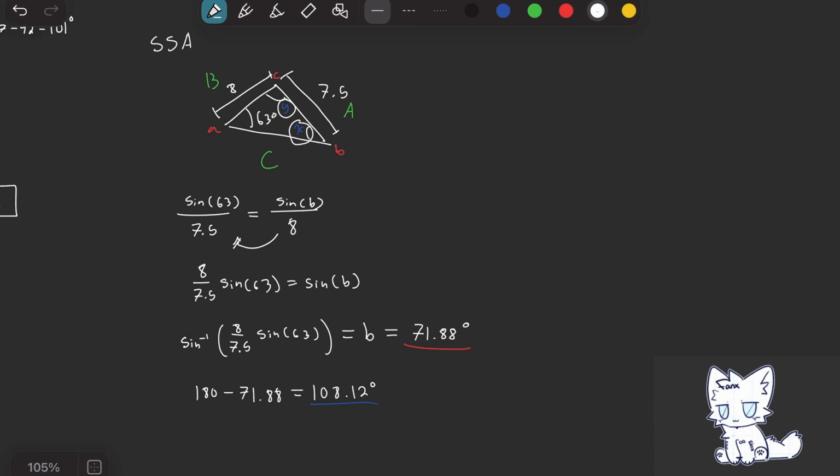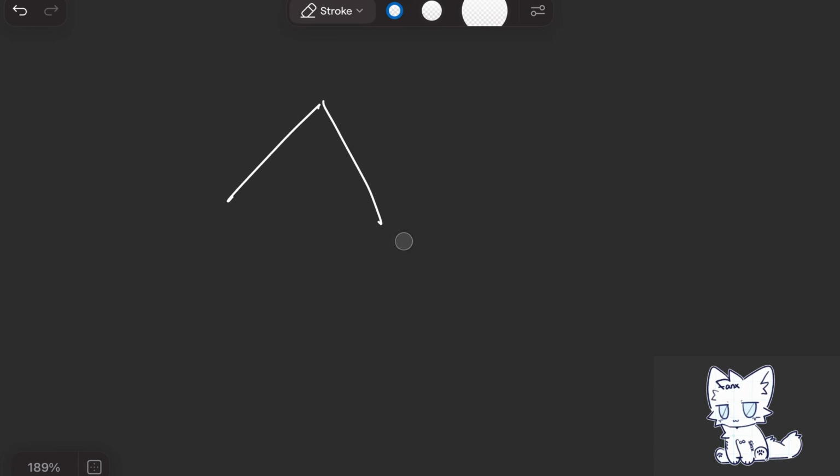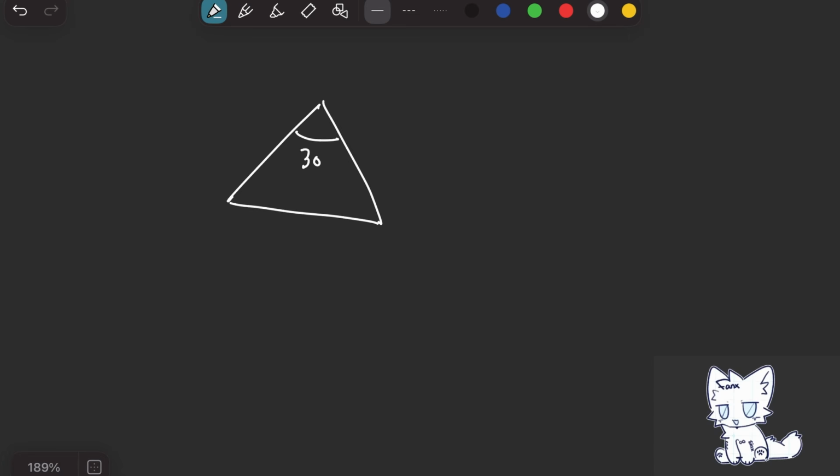So let's take a look at our final application. Say you have a triangle, angle 30 over side length 7, side length 5.